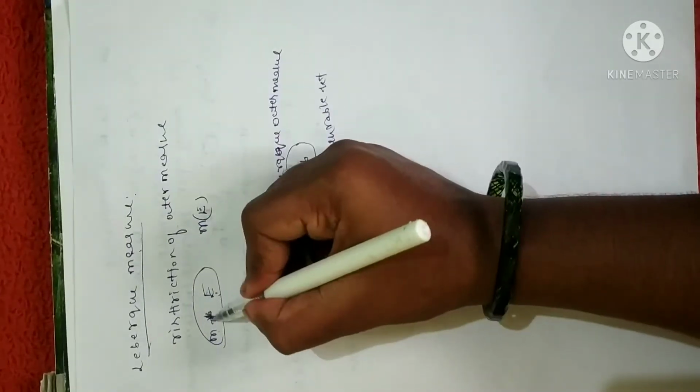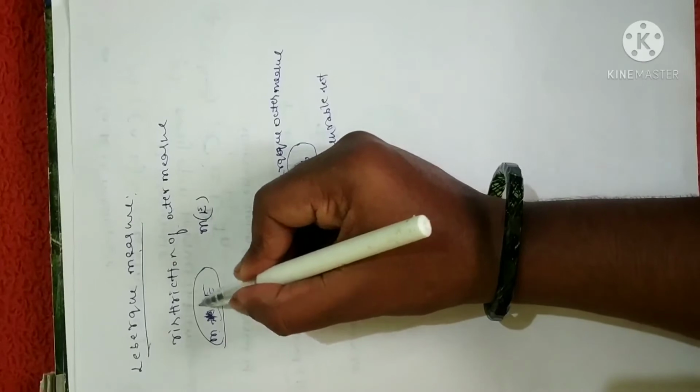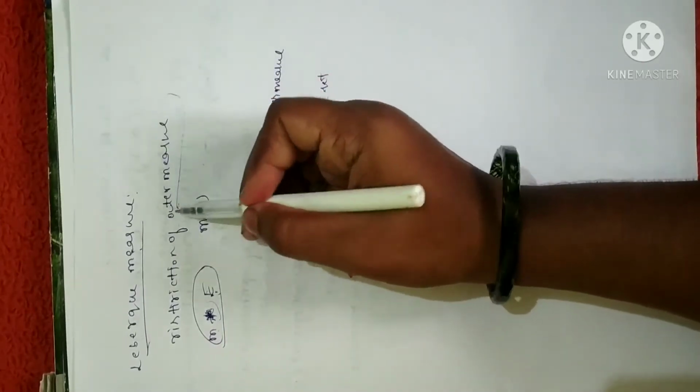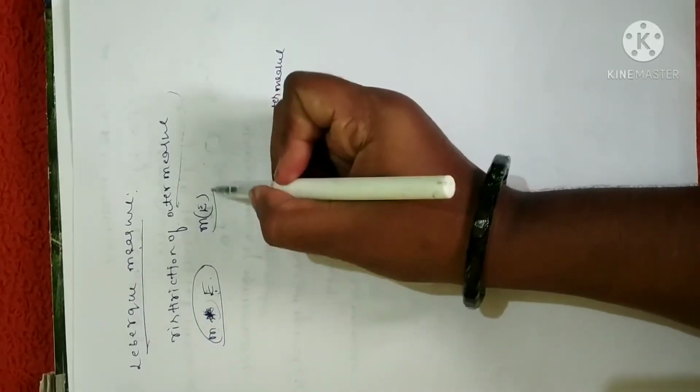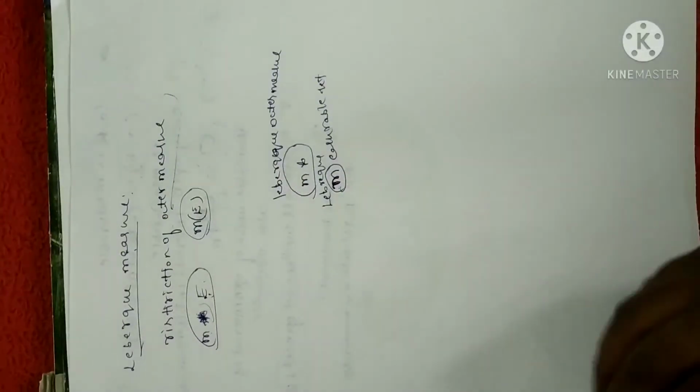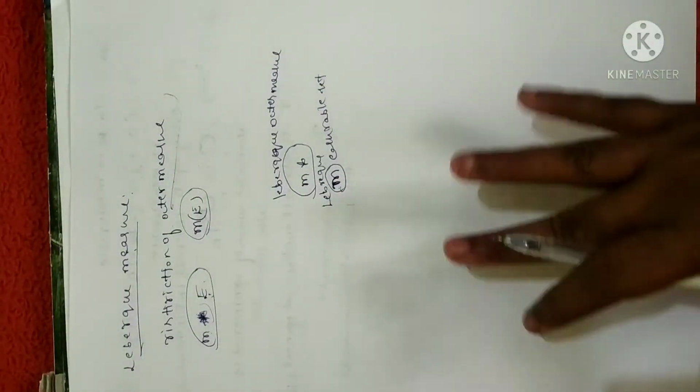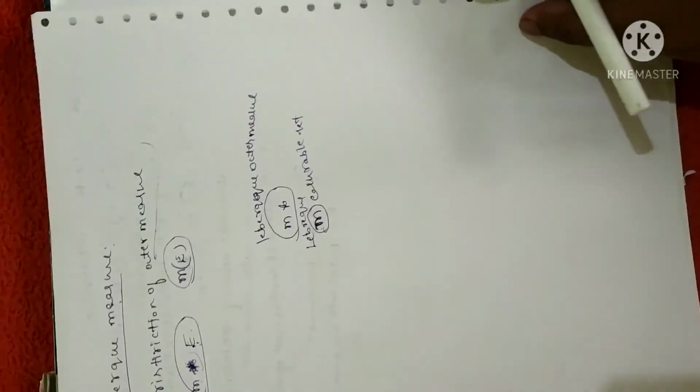We are not going to write star here. Since we have a restriction of the outer measure, instead of representing M star of E, I am going to write it as M of E. Fine. This is what the Lebesgue measure is. Now, based on this, I have a theorem. Let me prove the theorem.